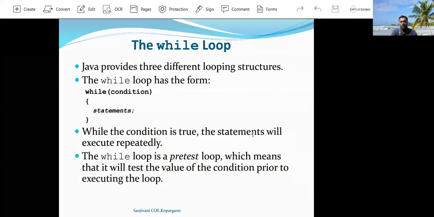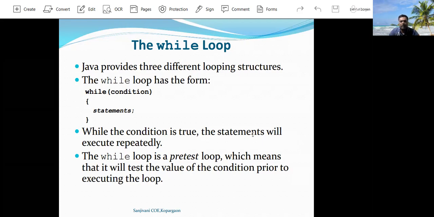Loop statements are used in a programming language when the programmer wants to execute a certain set of statements repeatedly. Instead of writing the same statement a number of times in the source code, the programmer can write that statement inside the loop statement so that it gets executed repeatedly a number of times.